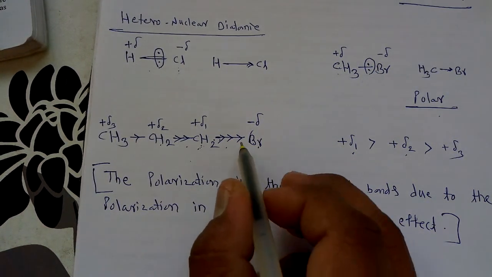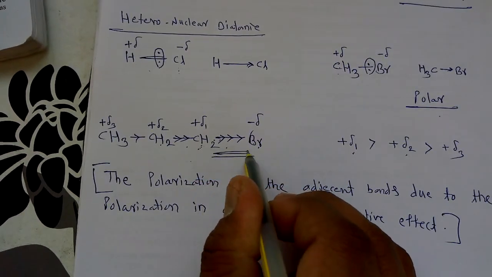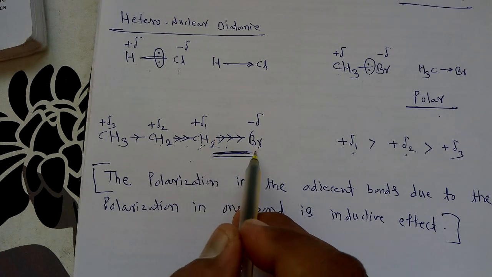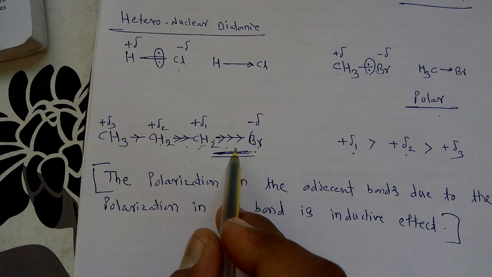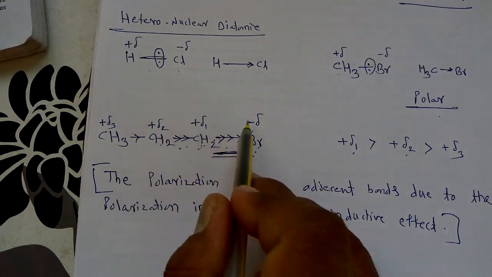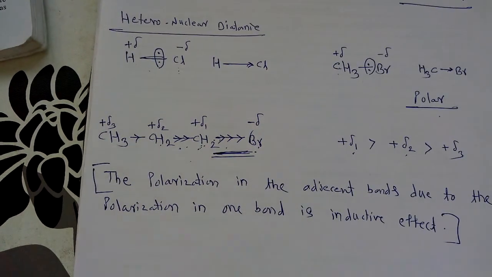In this case, we know that initially polarization is only generated at this terminal bond, that is the bond between carbon number 1 and bromine, but due to such a type of polarization, it gets induced or transferred toward the adjacent bond also, and that's why this type of effect is called the inductive effect.